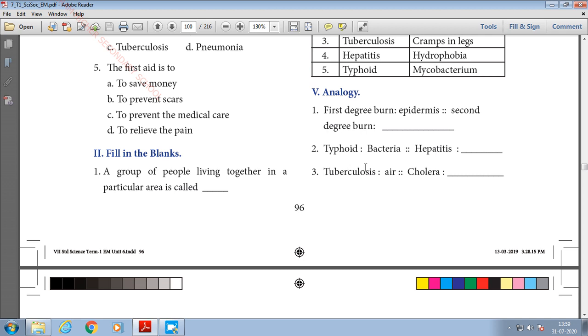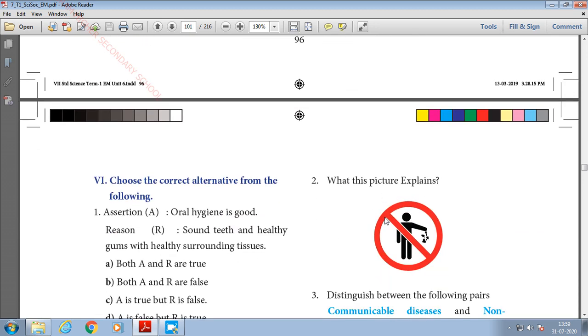Third one, tuberculosis will be transmitted through air, likewise cholera will be transmitted through water. Here the mode of transmission is given. So once again I'll say the answers. Analogy: first degree burn, epidermis; second degree burn, dermis. Next, typhoid, bacteria; hepatitis, virus. Tuberculosis, air; and cholera, water.